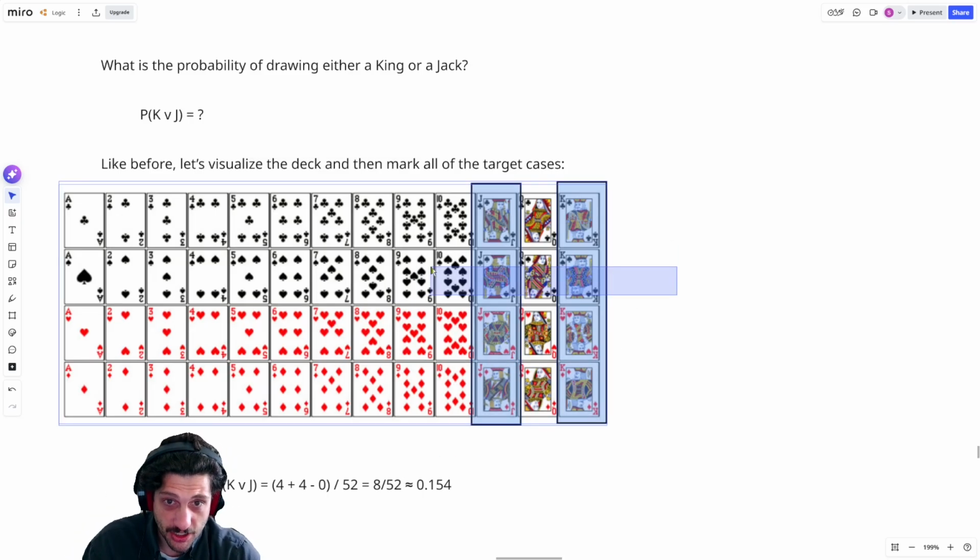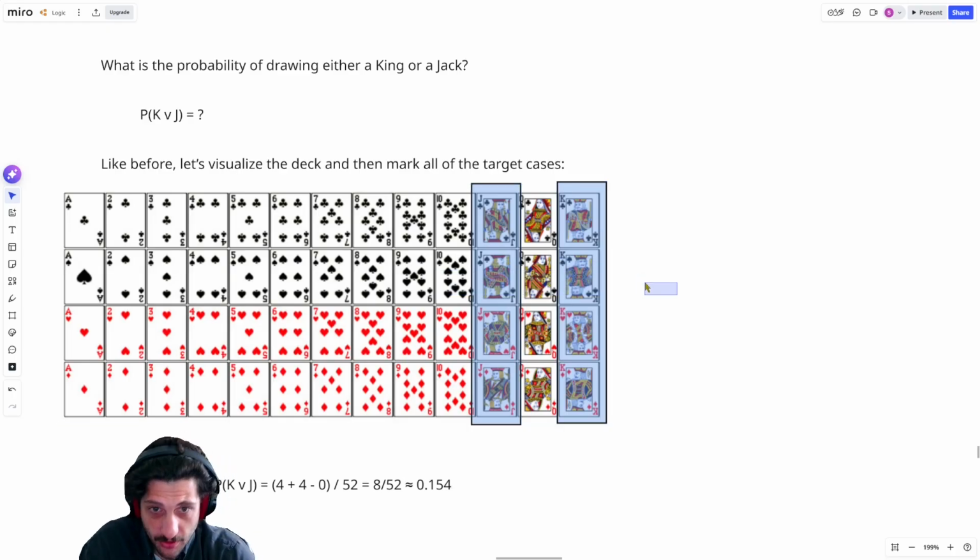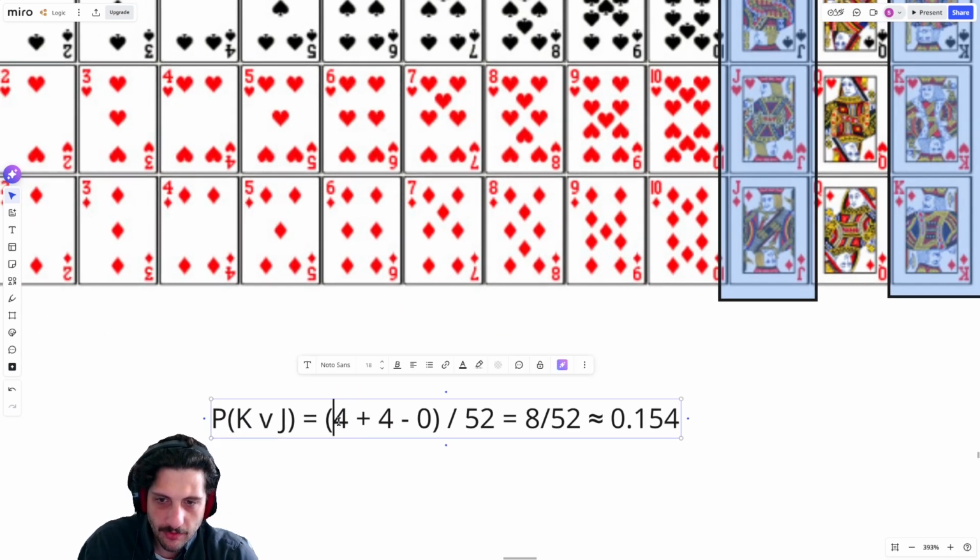Some spades are jacks, some spades are kings, but no jacks are kings, no kings are jacks. So it's the same formula though, right? We still say, okay, I have 4 kings, and I add to that my 4 jacks, and I subtract off the overlap. It just so happens that now the overlap is nothing. So that's what gives me my 8 out of 52.